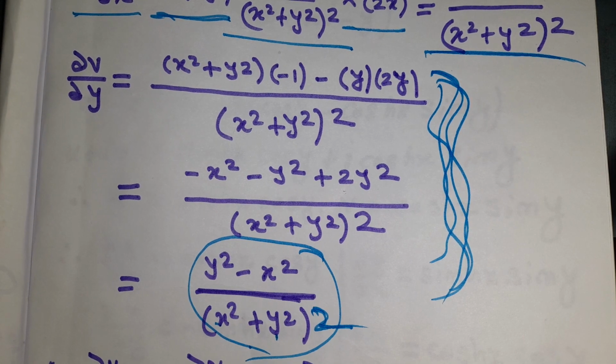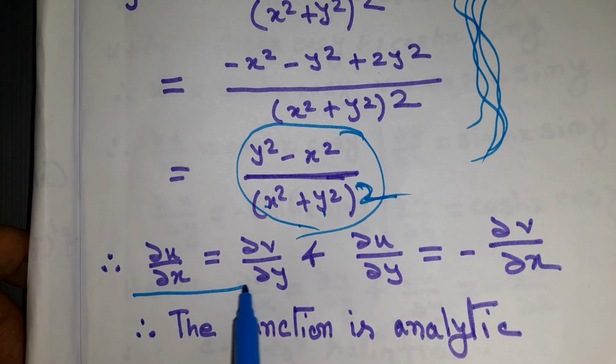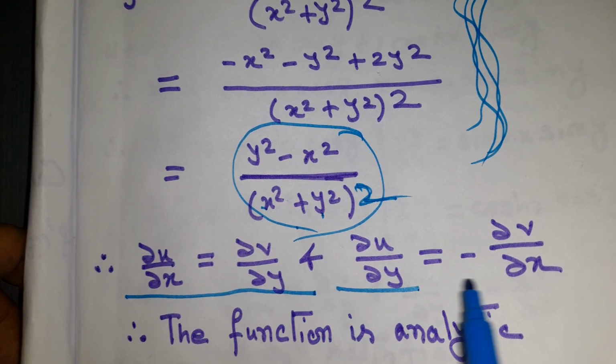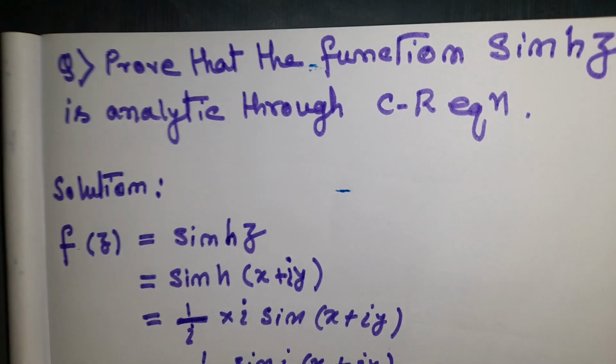Okay, so we got that del u del x is equal to del v del y and del u del y is equal to minus del v del x. So the function is analytic. Okay, so this will be the last question for this video.